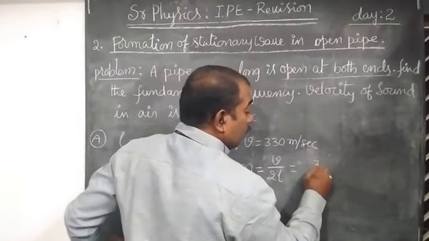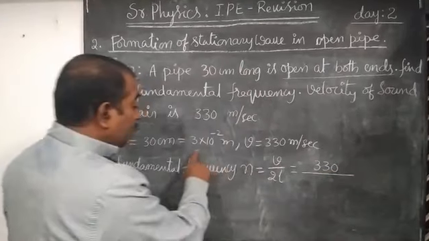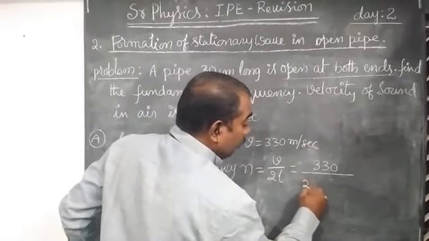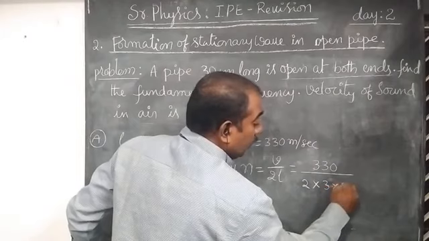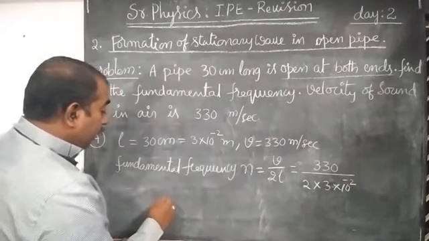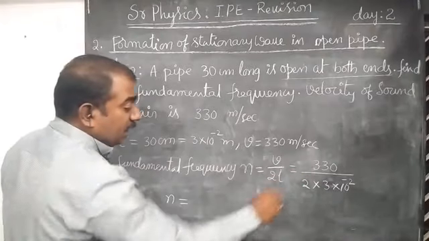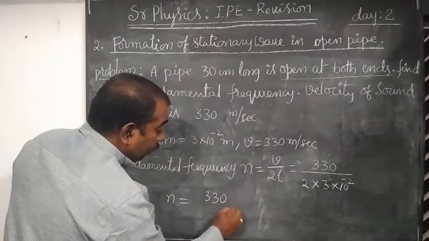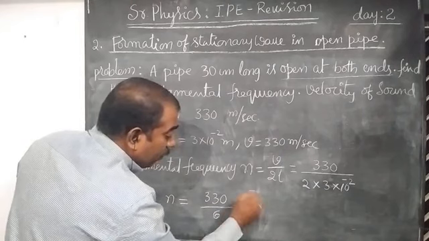Velocity of sound 330 meters per second, and length of the pipe is 30 into 10 power minus 2 meters. By simplifying, the frequency N is equal to 330 by 2 into 30 into 10 power minus 2.